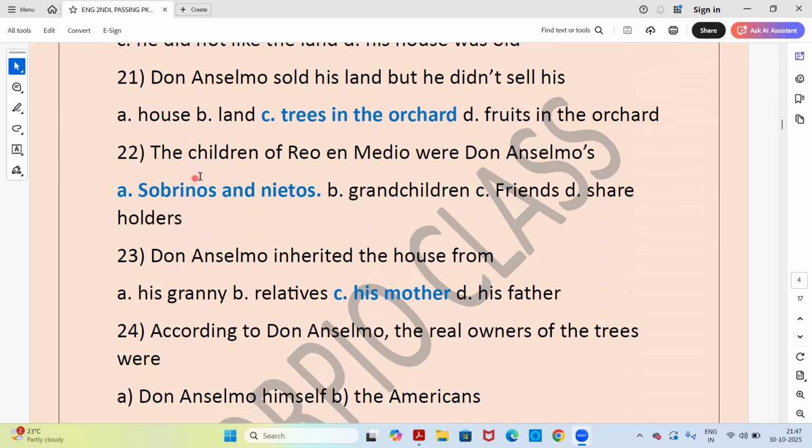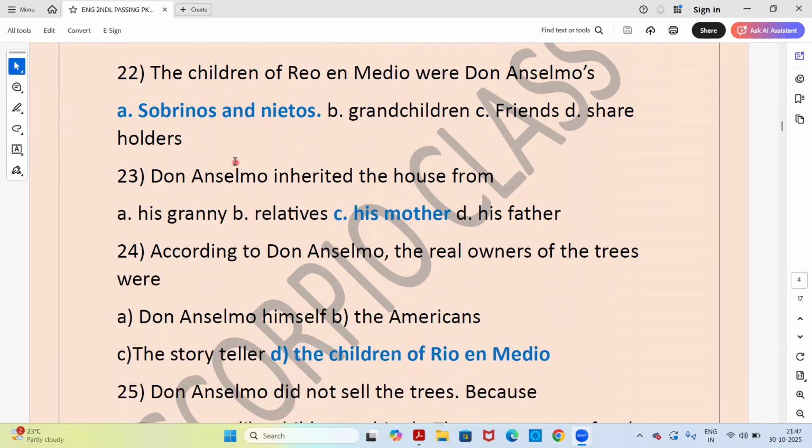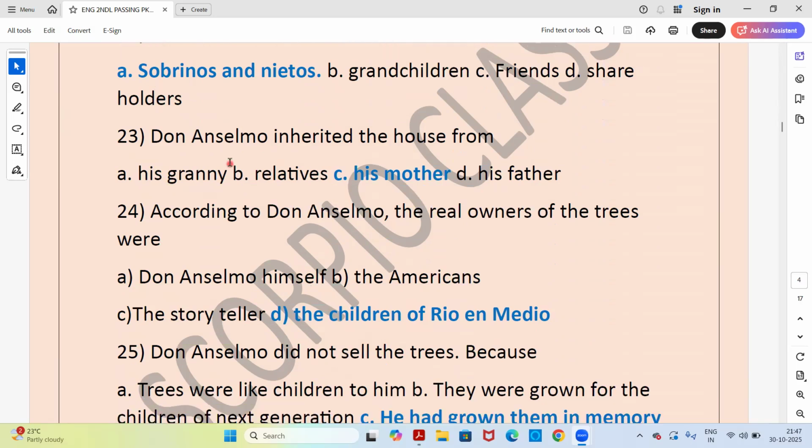Next, the children of Rio en Medio were Don Anselmo's, option A, sobrinos and nietos, meaning nephews and nieces. Okay. Next, Don Anselmo inherited the house from, option C, his mother.